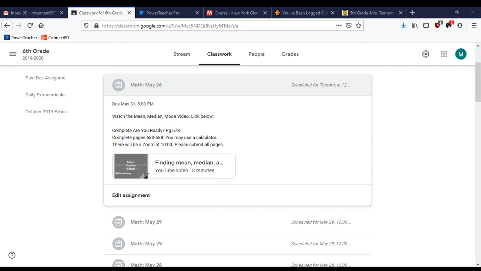Letter B. The dot plot shows the number of books Deanna read each week during a month-long reading challenge. Find the mean number of books she read. So you do 1 plus 3 plus 3 plus 3 plus 4 plus 4. So that would be 9, 10, 18. So 18 total would go on the top. Then you divide by the total number of dots: 1, 2, 3, 4, 5, 6. 18 divided by 6 comes out to be 3. So your answer is 3 books.